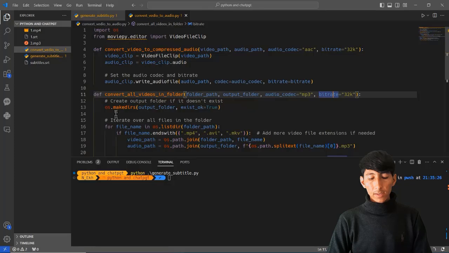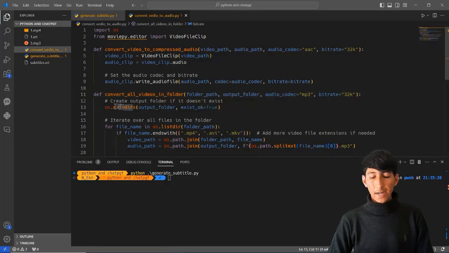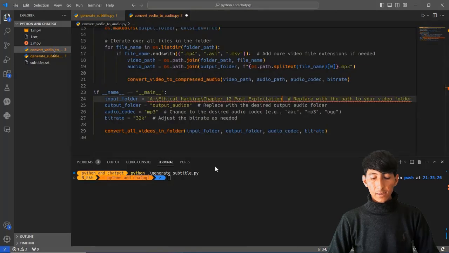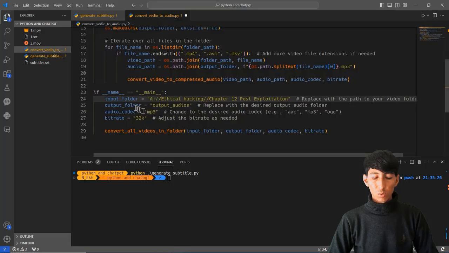So let's go and provide the folder path and output folder, these two. Okay, so I will add the input folder to one of the sections. It is chapter 12. Okay, and let's fix this path. We need to change the slashes, and also the output folder is going to be the same place.